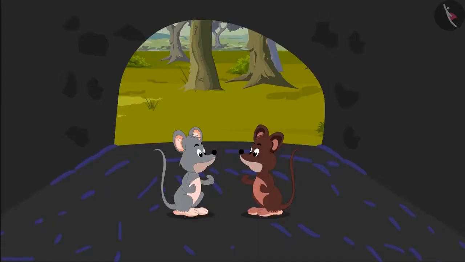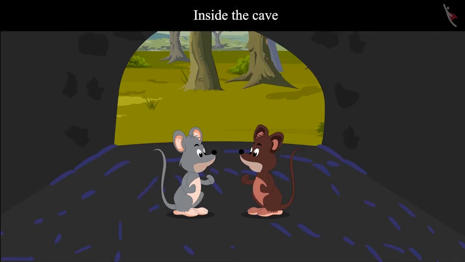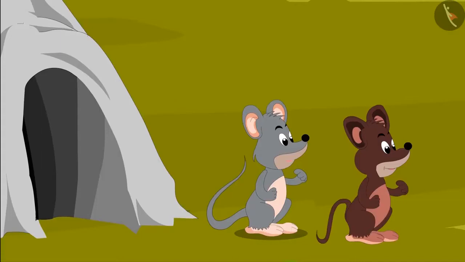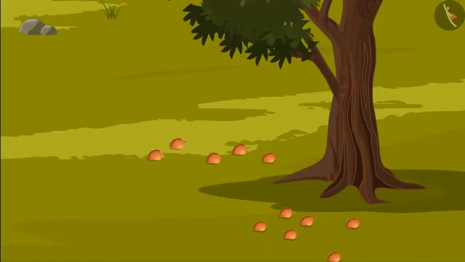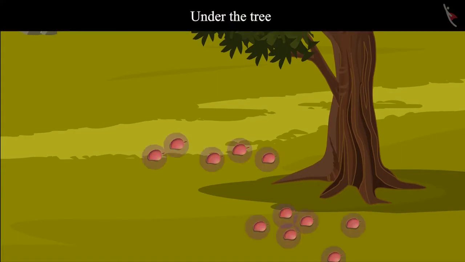Children, do you know where Chiku and Tinku were standing? Outside the cave or inside the cave? Yes, now they both are inside the cave. And here they are outside the cave. And children, where are the mangoes? On the tree or under the tree? These mangoes are under the tree.